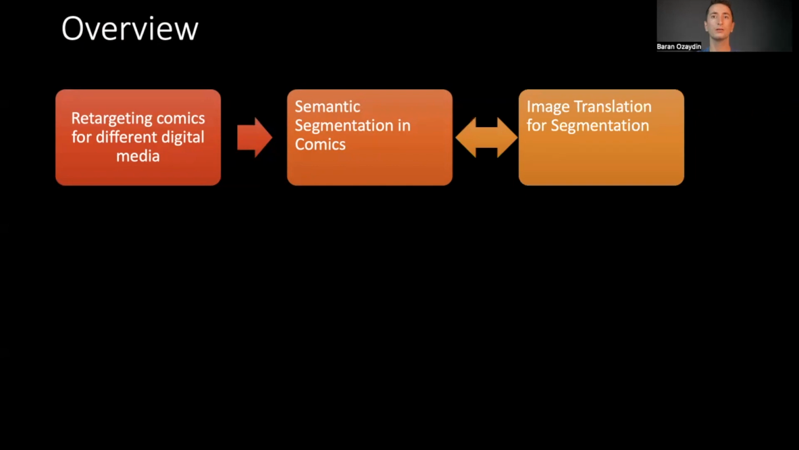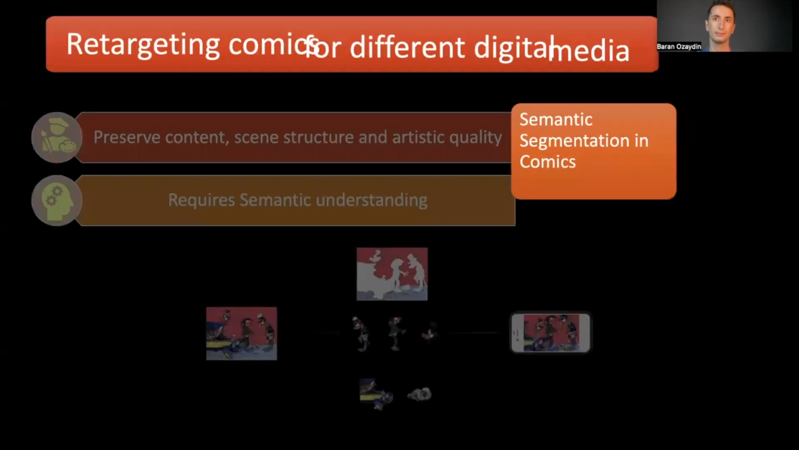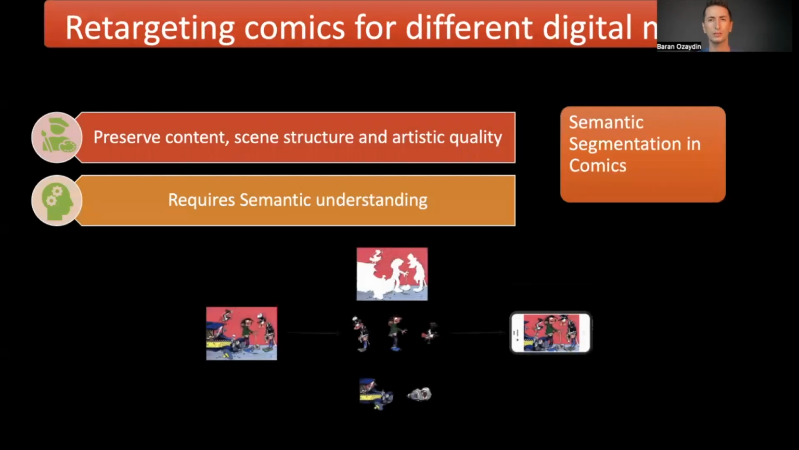Now let us begin with discussing our main goal, retargeting. We want to retarget the comics so that they can be visualized from screens with different sizes, mobile phones or tablets. An ideal retargeting algorithm would preserve the content and deliver the artistic characteristics of the comics. Such a retargeting algorithm would need to know what is there in the comics and where it is. Semantic segmentation task aims to provide this information.